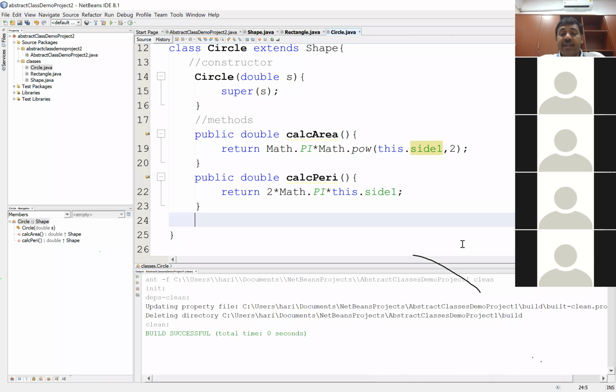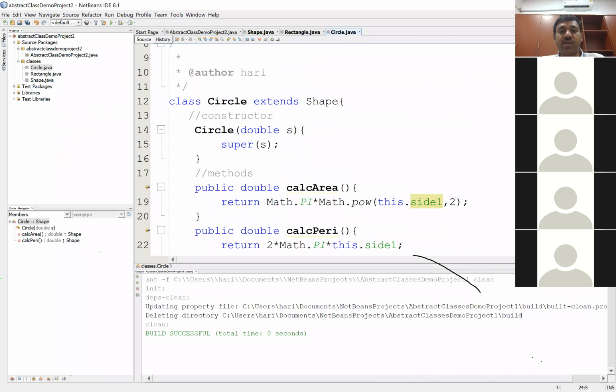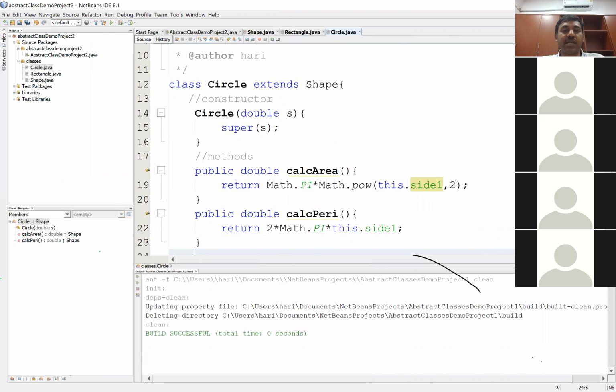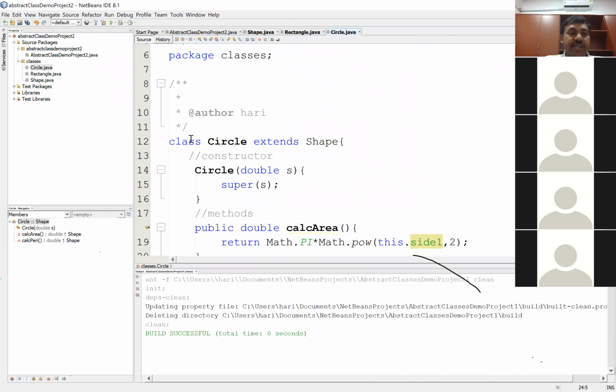And then, do I need to override the printNameOfShape function? No, I don't have to override printNameOfShape. That's because it's not an abstract method, it's a concrete method. So I'm done with the Circle class also, right?